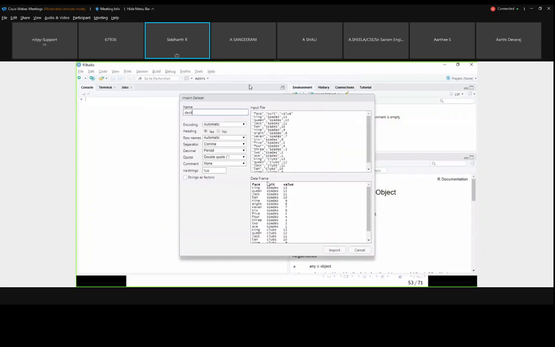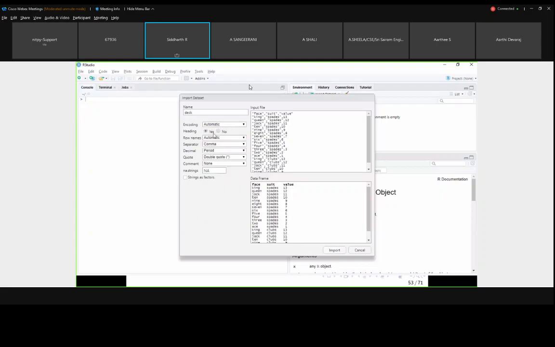Now you will get this screen. By default, a name will be allotted and encoding is automatic. If you want to change the encoding, you can change it. There are multiple encoding techniques like UTF, but most probably it will automatically do all the process.